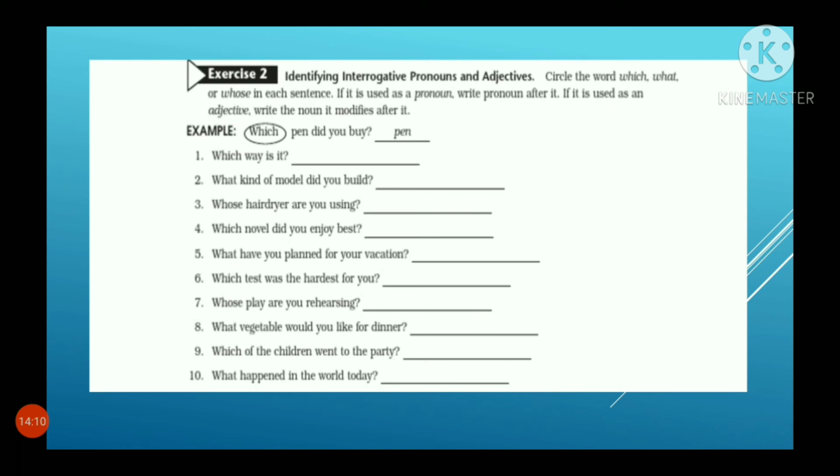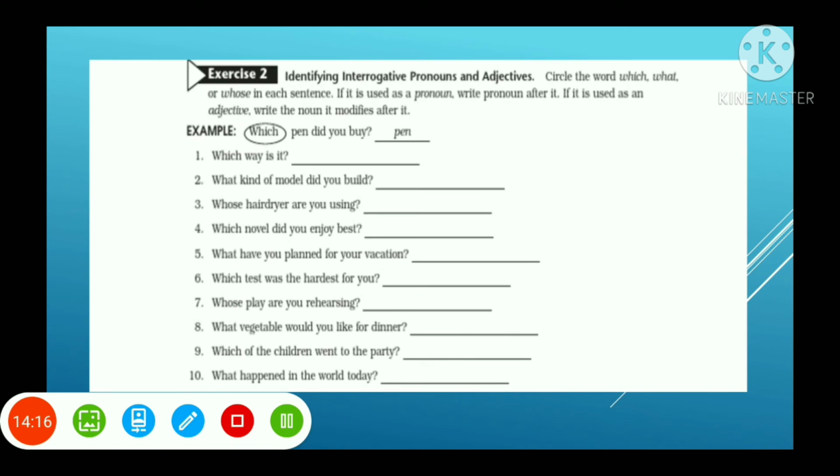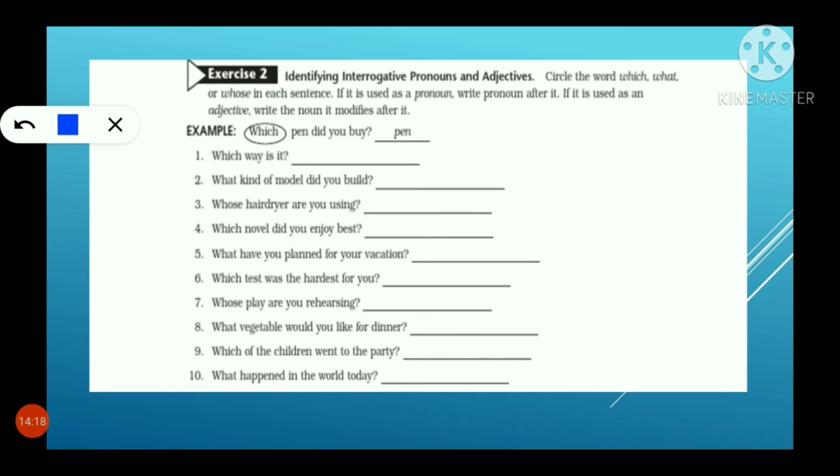For better understanding, let's do the exercise. Which pen did you buy? You have to underline the interrogative word. Which way is it? Here, which. What kind of model did you build? What? Whose hairdryer are you using? Whose? Which novel did you enjoy best?